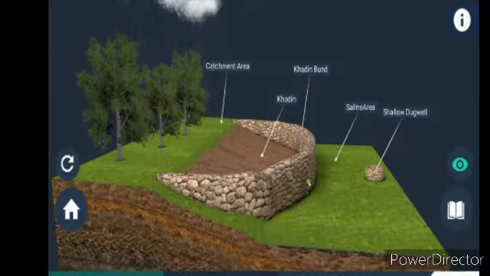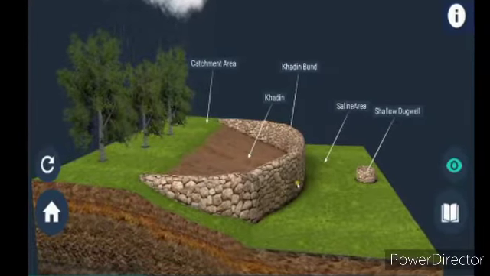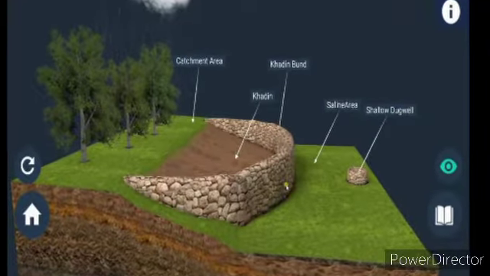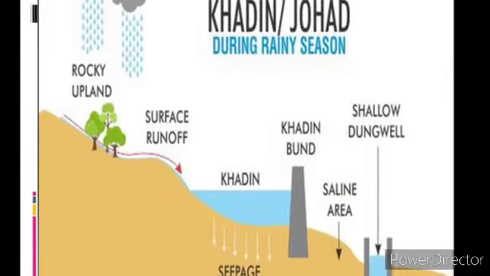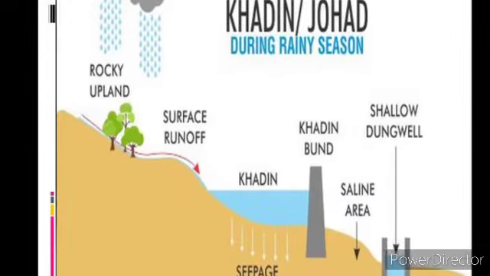So these are the pictures of kadins and johads. See how they are being constructed to store water.